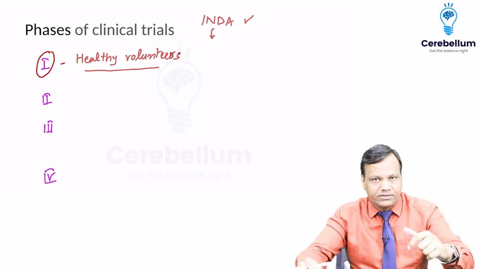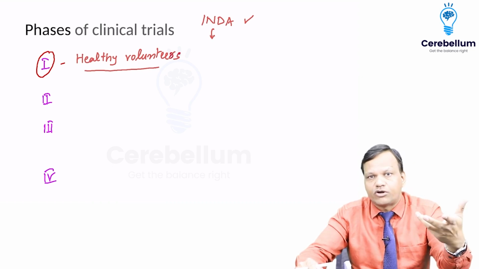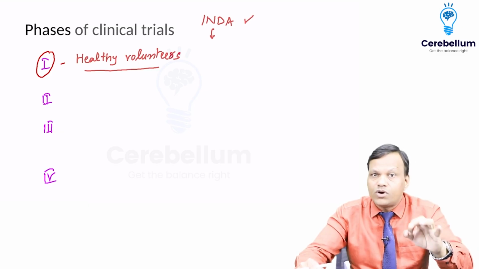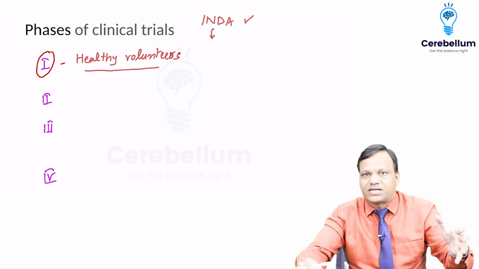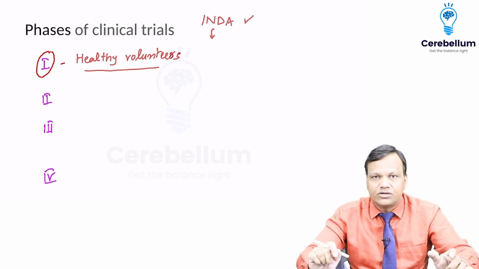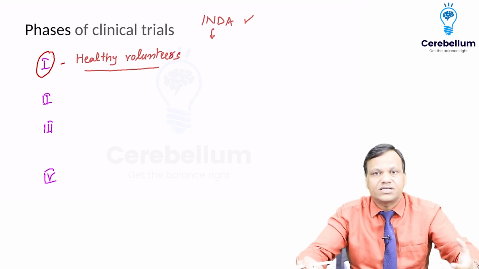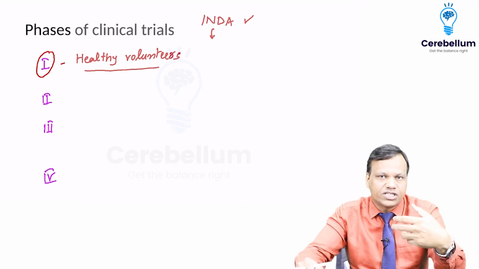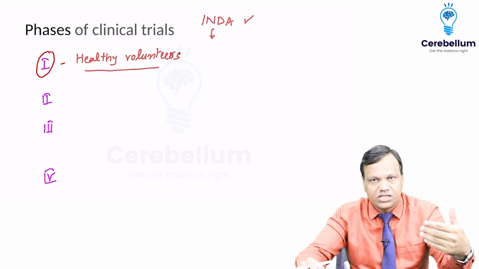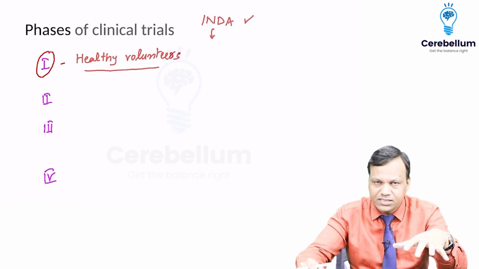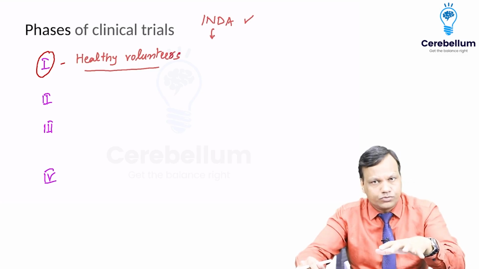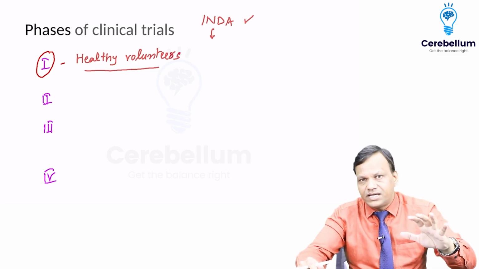Okay, but some drugs are likely to be very toxic, like anti-cancer drugs. If we give an anti-cancer drug to a healthy person, even that person can develop bone marrow suppression or other severe side effects. So it will be unethical to test such a toxic drug in a healthy person. So for such types of drugs which are known to be very toxic, we can directly test the drug in patients also. Okay? So phase 1 is normally done in healthy volunteers, but in rare circumstances we can do it in patients also.